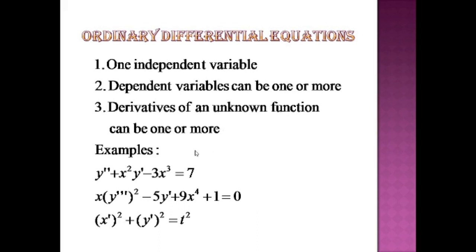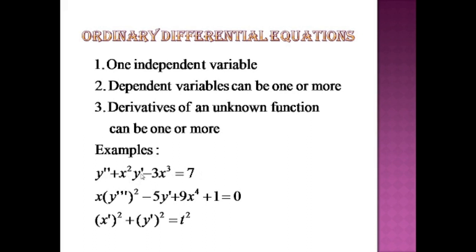So let us take some examples. The first is y double dash plus x square y dash minus 3x cube equal to 7. You can see that in this example we have an equation. The equality sign is there, which means there is some relationship. Then there are derivatives y dash and y double dash.